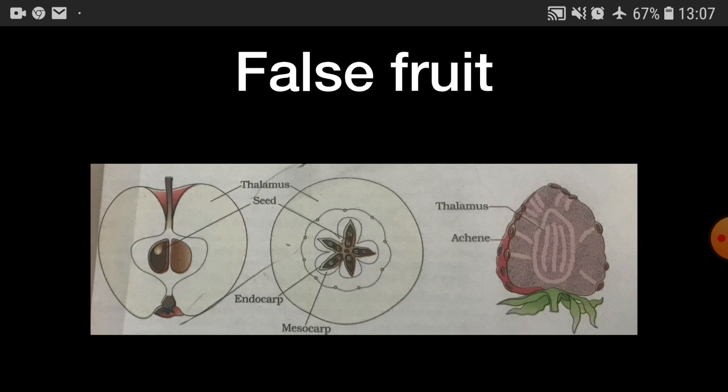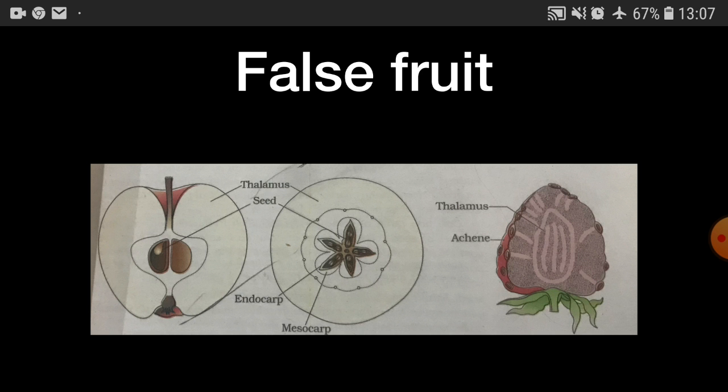As far as horticulture is concerned, they call the study of fruits and their cultivation pomology.